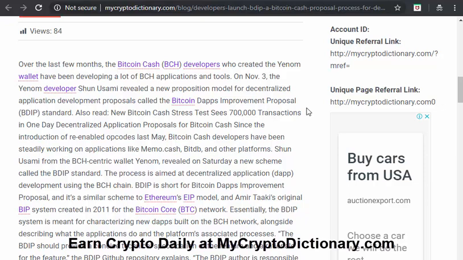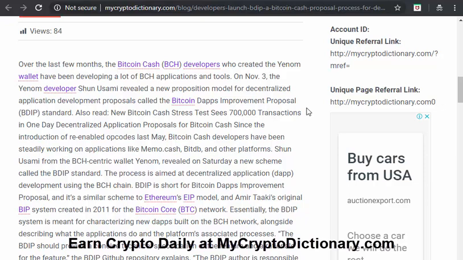That doesn't mean we are recommending it. Over the last few months, the Bitcoin Cash developer who created the Yino wallet has been developing a lot of Bitcoin Cash applications and tools. On November 3rd, the Yino developer Sean Uzami revealed a new proposition model for decentralized application development called the Bitcoin dApps Improvement Proposal. Okay, that's the BDIP standard.